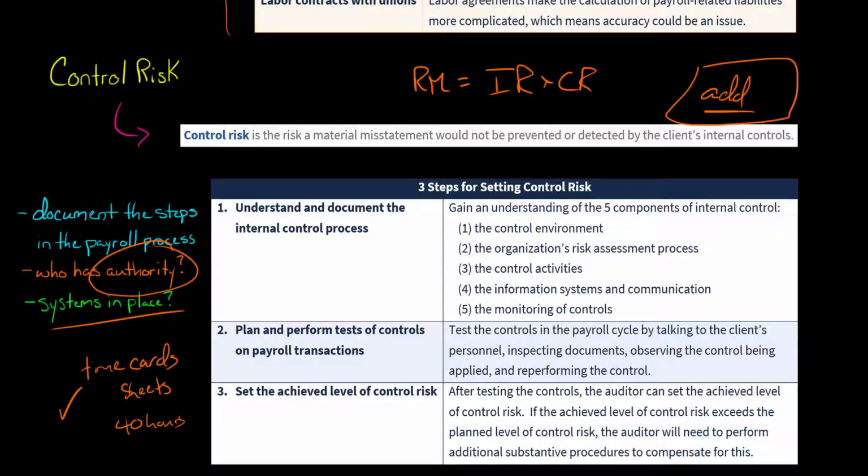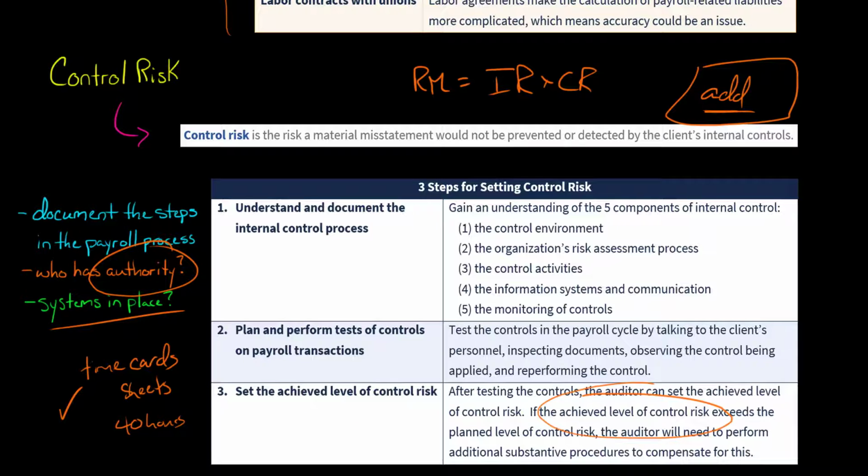Then the auditor is going to go and set the achieved level of control risk. So, okay, in fact, what is the level of control risk? The auditor initially had some idea what the control risk was going to be, but then they go and test the effectiveness of the controls, and the achieved level of risk might be higher or lower than what they had thought.